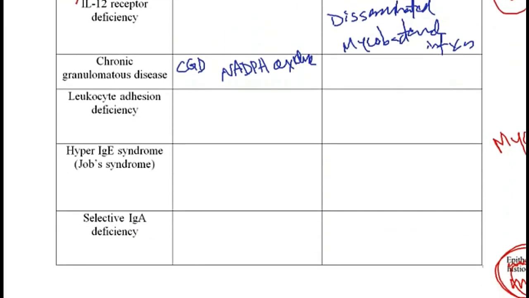So again, chronic granulomatous disease is due to defects in the NADPH oxidase, and these patients are particularly prone to infections with the space organisms, which are catalase positive.